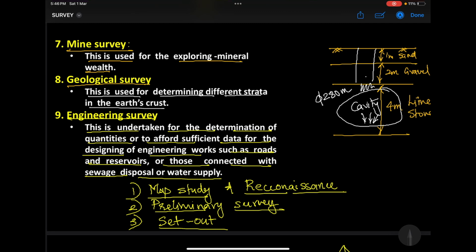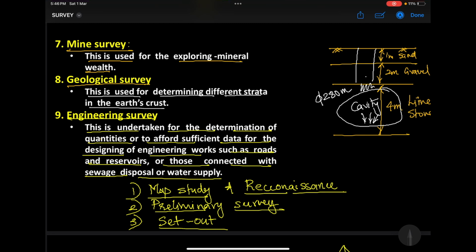Next, right? What was geological survey? Right, question number 8. What is geological survey? See, geological surveys are conducted to understand the stratification of the earth. Okay, this is very important. Our earth is made up of different strata like this. The first top is topsoil. The first 1 meter we have something known as topsoil. Some sand will be there, right? Next 2 meter we have something like gravel. Like that we have different stratification.